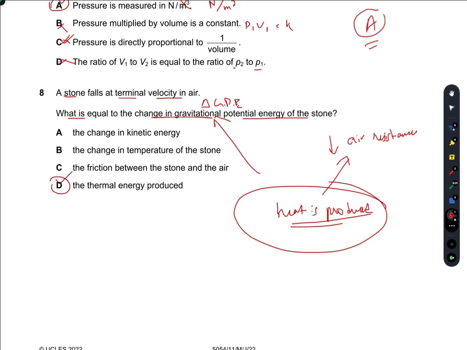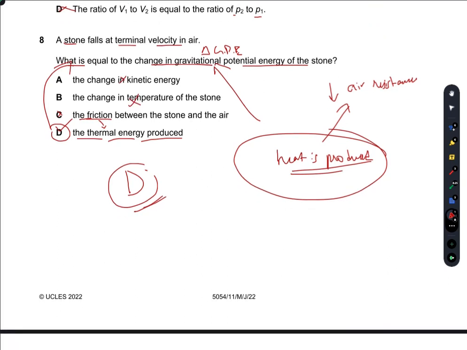So the option D, the thermal energy produced, would be the right option. The friction between the stone and the air, no. There is friction between stone and the air, but it is not equal to the change in gravitational potential energy. Due to the friction, the energy produced is equal to the change in gravitational potential energy. The change in kinetic energy, no. The change in temperature of the stone, no. So D is the best choice.